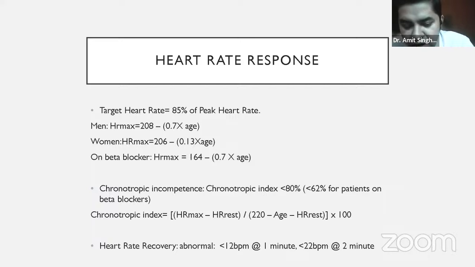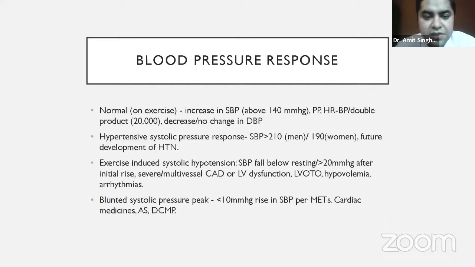However, if the patient has any underlying cardiac disease, this recovery becomes slow. So in the first minute, the heart rate decrease will be less than 12 beats per minute, and in the second minute, it will be less than 22. So the heart rate recovery becomes slow. That means the patient is having some underlying cardiac disease. That is how it helps to pick up the abnormalities.